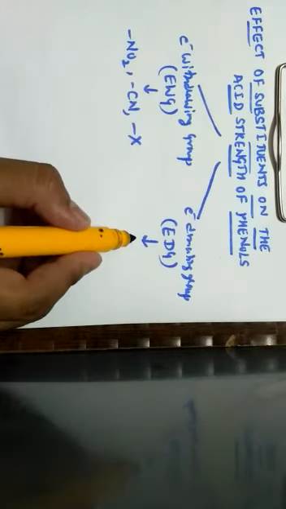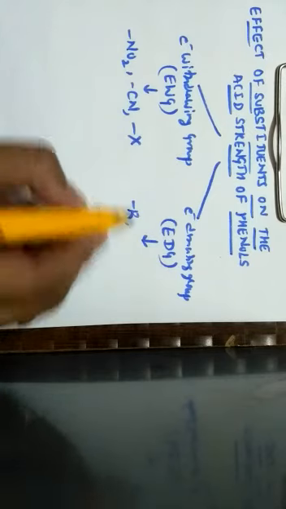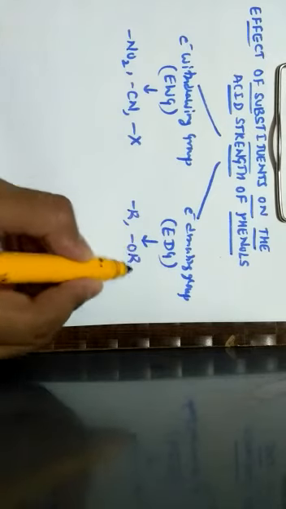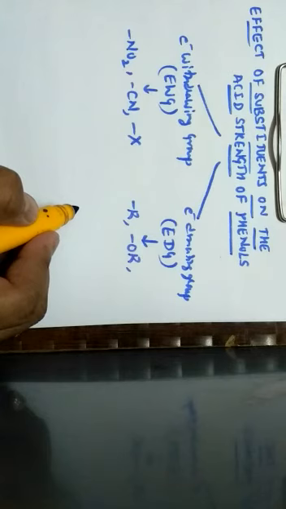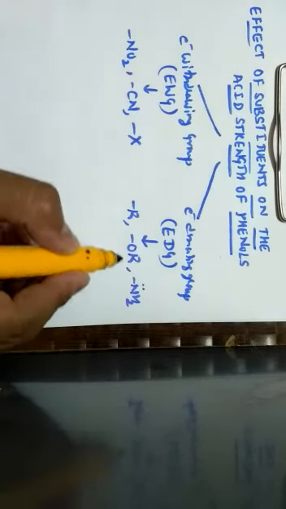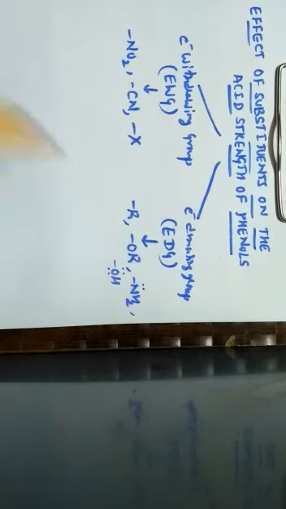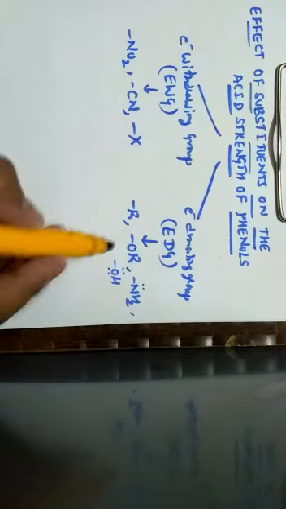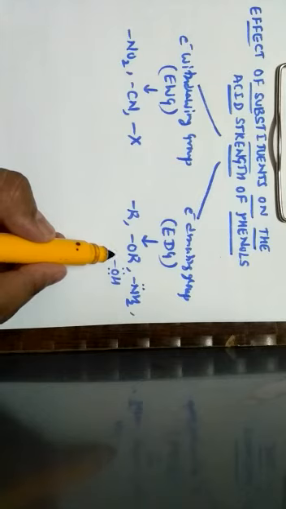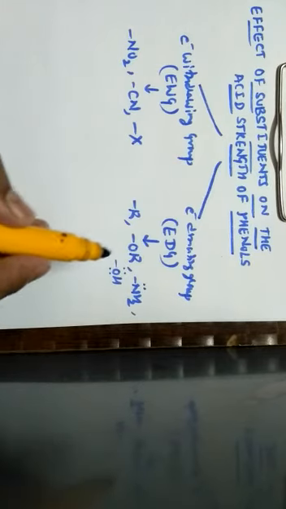When it comes to electron donating groups, alkyl groups, which are represented by R, are electron donating. OR means it is alkoxy groups. Alkoxy groups are electron donating groups. Amine groups are electron donating in nature, as well as hydroxyl groups. So these electron donating groups have the capacity to donate the electrons to the benzene ring.